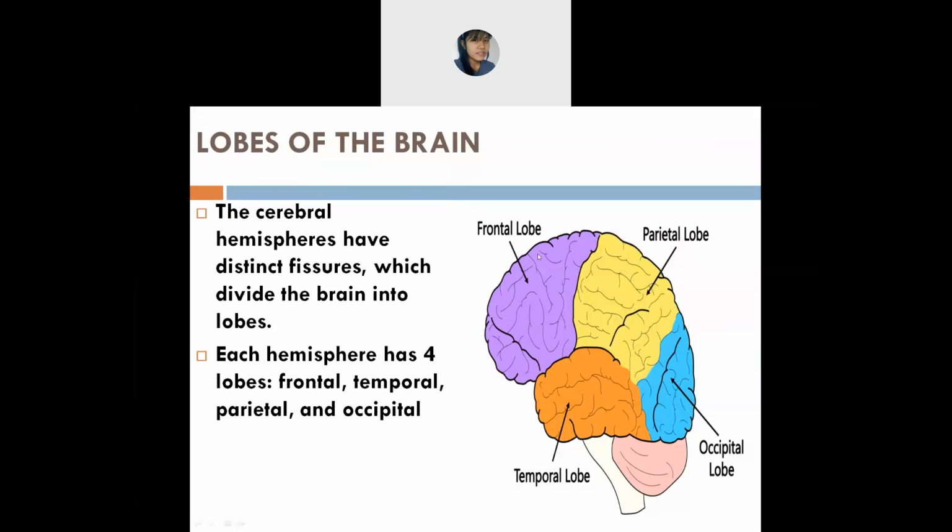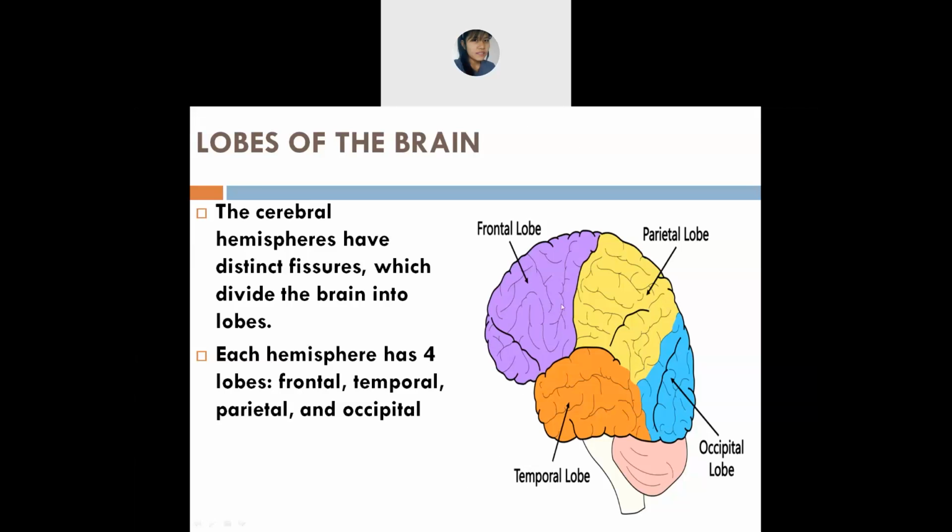Okay, next is lobes of the brain. Lobes means what? Parts of the brain. So this cerebral hemisphere, okay, cerebral we can also say as cerebrum.